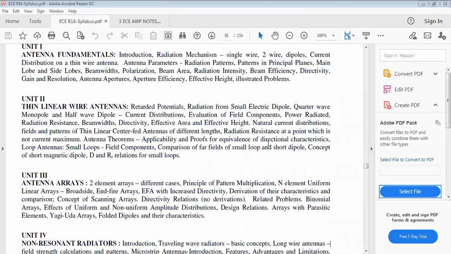Okay, what is the purpose of arrays? An array is a group of antenna elements used to provide the desired gain in the desired direction, and controllability is possible because of arrays. Moreover, what is the need behind arrays? Just like a multi-stage amplifier, a single stage amplifier is unable to provide sufficient gain and bandwidth.